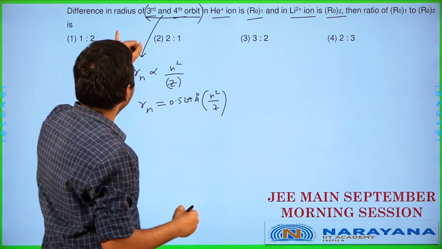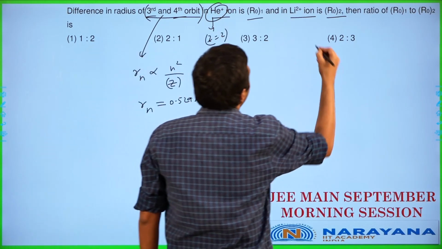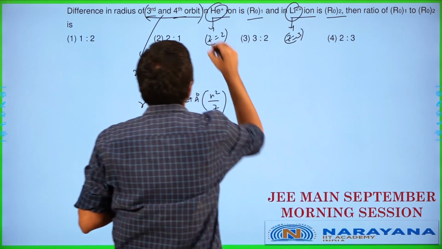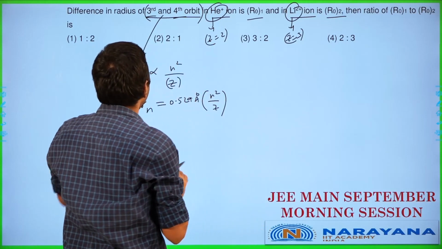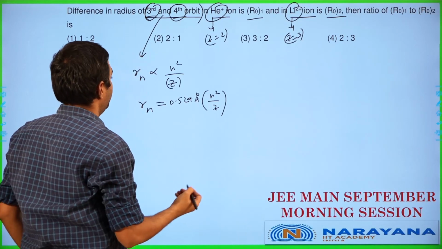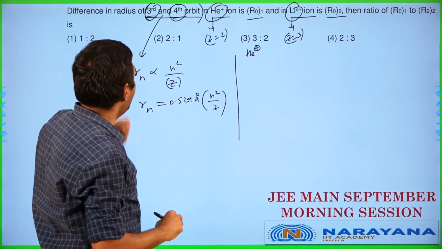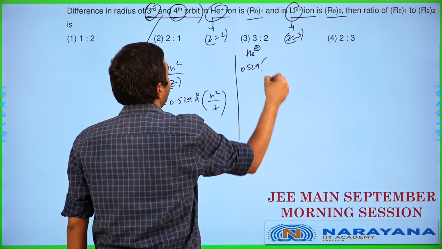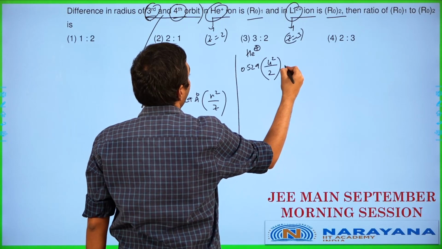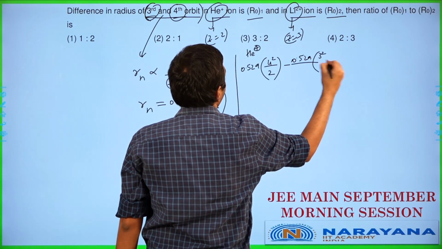They're telling you the difference in radius of the third and fourth orbit of helium plus. For helium plus, Z is equal to 2. For lithium plus 2, Z is equal to 3. So we have the third and fourth orbit here, n value is 3 and n value is 4. They're asking for the difference in radius, so let's go about it. Let's start with the helium plus case. We have 0.529 into 4 squared by 2 minus 0.529 multiplied by 3 squared by 2.